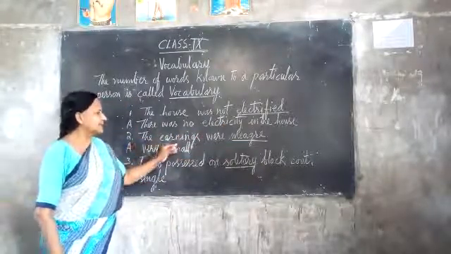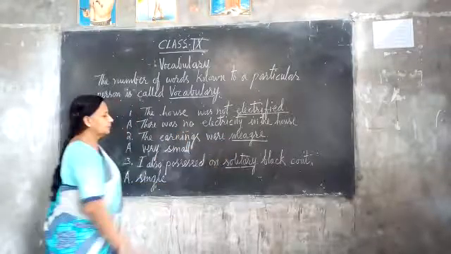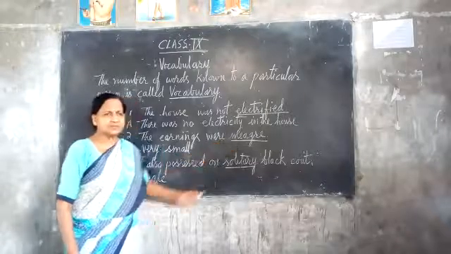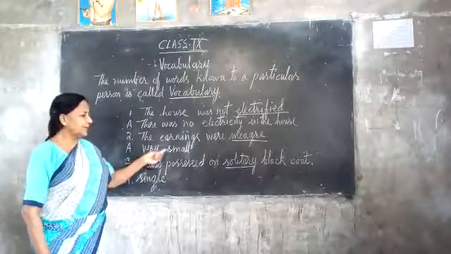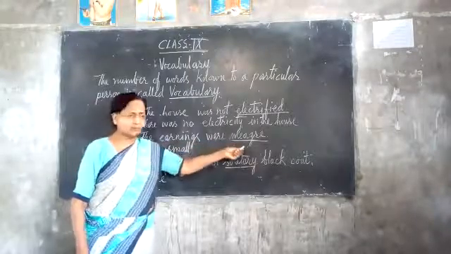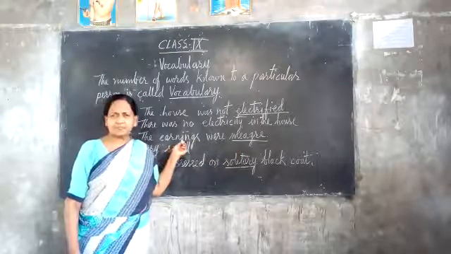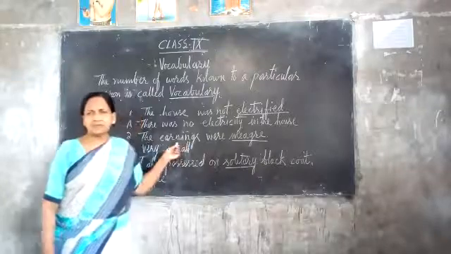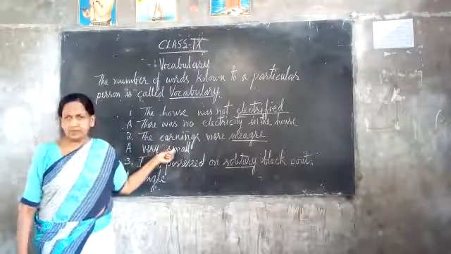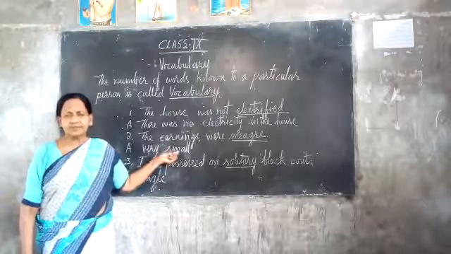The earnings were meager. What do you mean by meager? Very small. The earnings were meager. What do you mean by earnings? The doctor was earning a very small salary. He was earning a very small salary as he was working in a village.